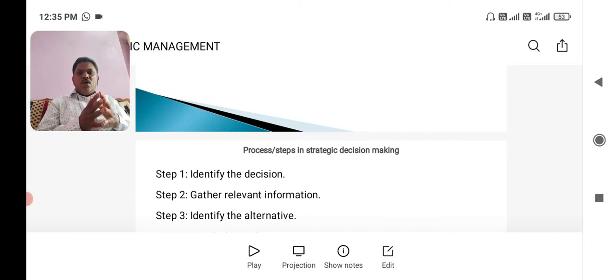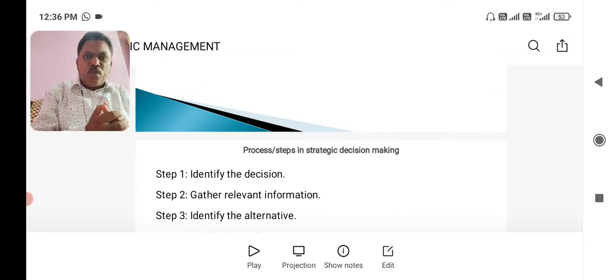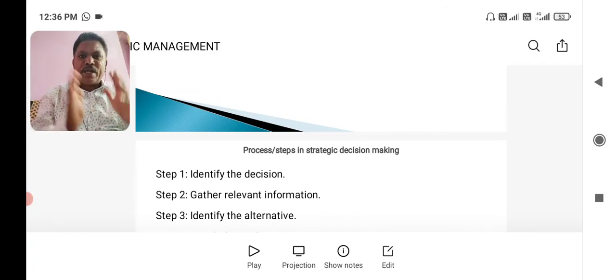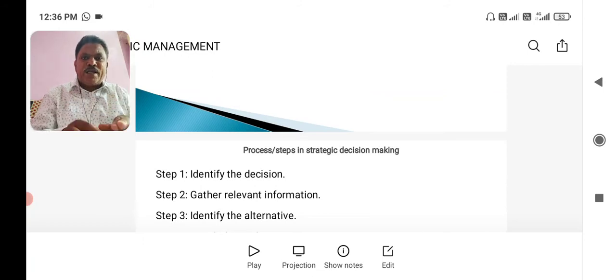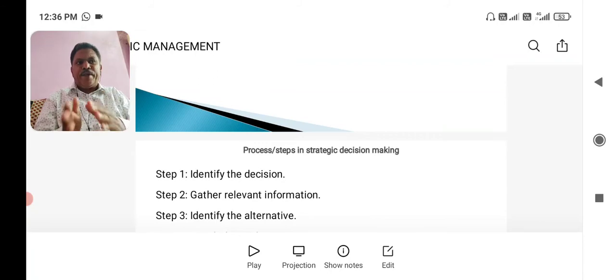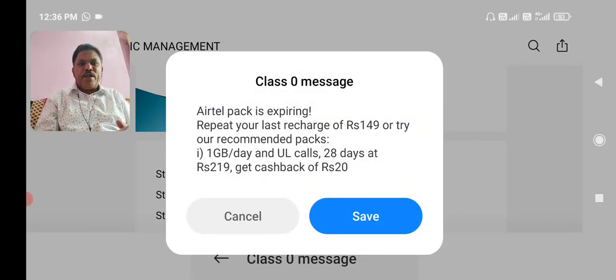So step 4 gives evidence of which is advantageous and which is not. In step 5, when you prefer in step 4 the alternatives which give more benefits, in step 5 you are going to select one alternative or more than one alternative. It is not necessary that you have to select only one alternative. That is why it is said to choose among alternatives. It is not said select only one. You can select more than one alternative.